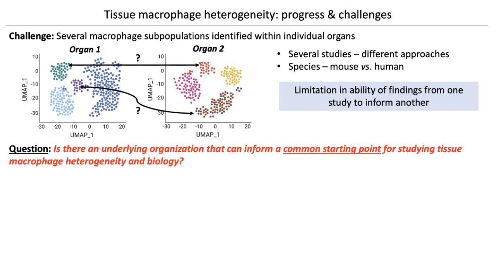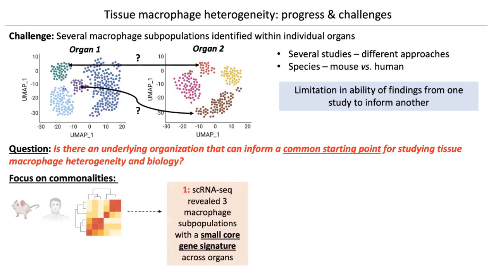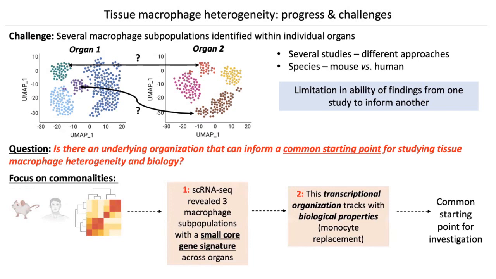So the question that motivated our research is: is there an underlying macrophage organization that can inform a common starting point to study tissue macrophage heterogeneity and biology? And so we focused on commonalities between 5 organs in the mouse and human. Although there exist major tissue-specific differences, there is a very small gene profile for 3 macrophage subsets that was consistent across organs. And this transcriptional organization lent itself to track with common biological properties. So today I will be walking through the data that helped us build this common starting point in macrophage biology.